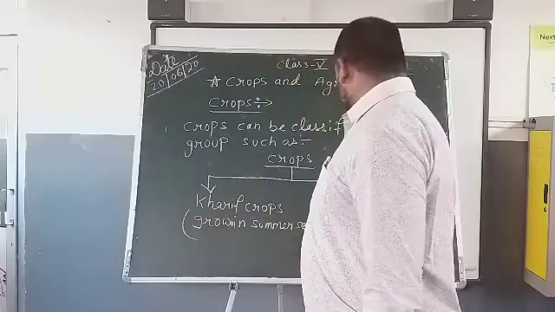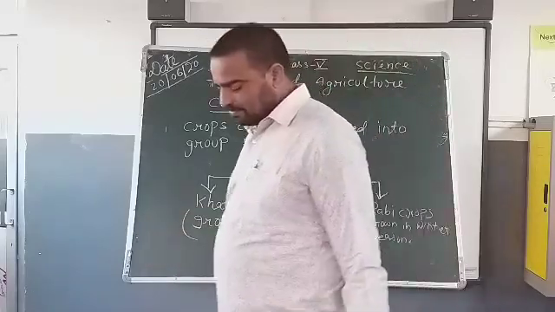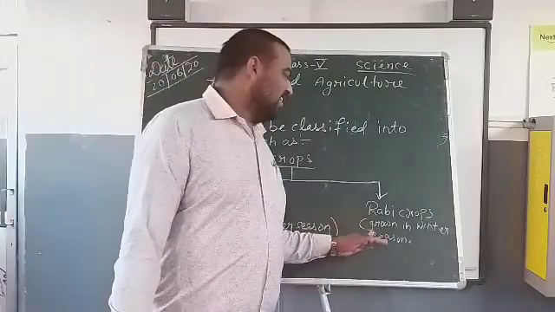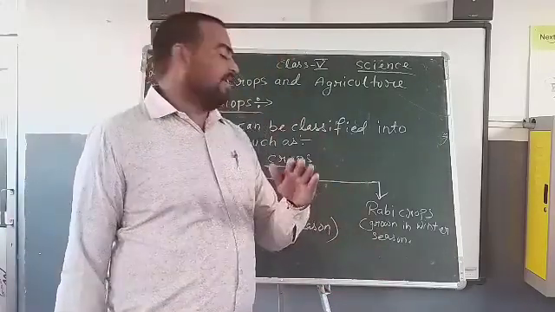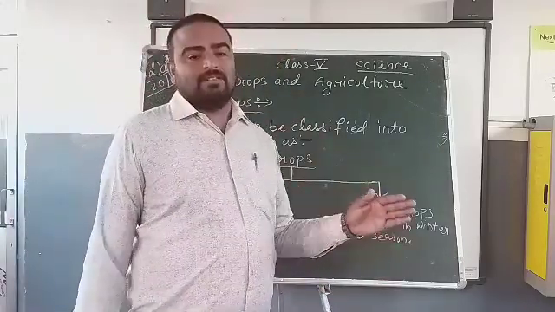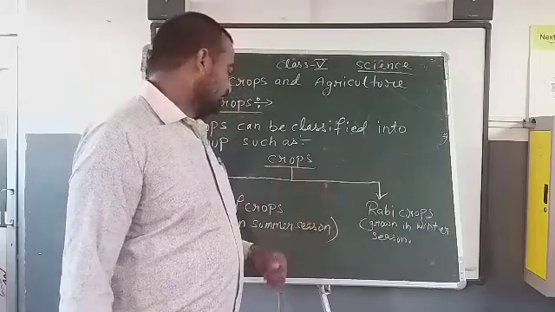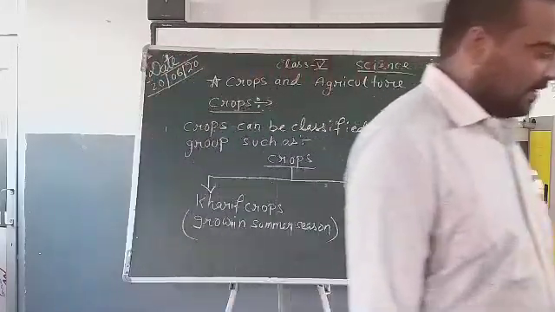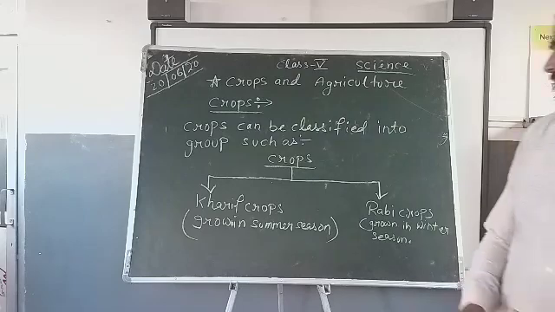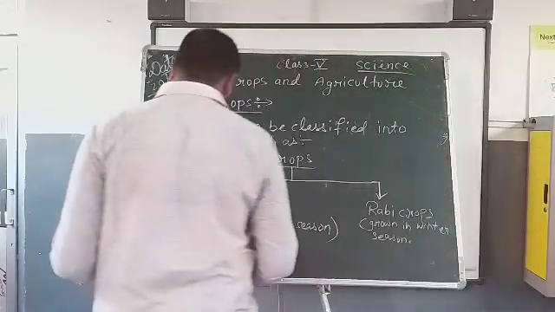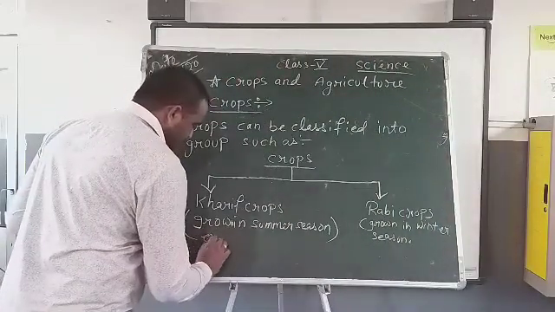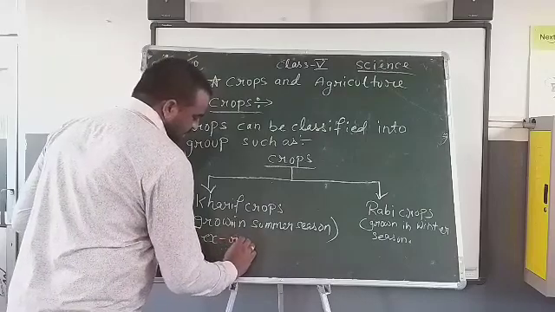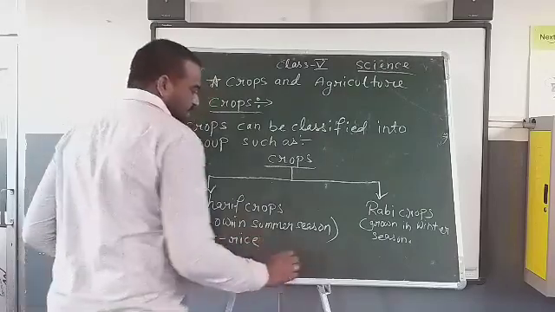And rabi crops are grown in winter season, which means they need very little water for their harvesting. Examples are rice, wheat,